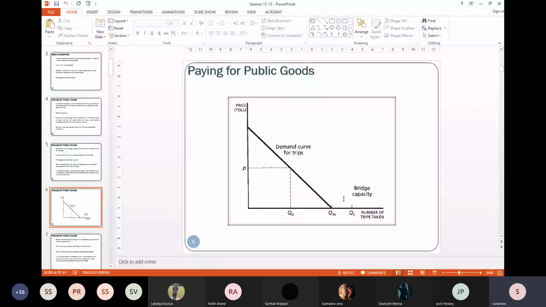So if QC is that bridge capacity, and if the toll is P, people will use QE, much less than QC. There is no congestion, no problem with that non-rival assumption.